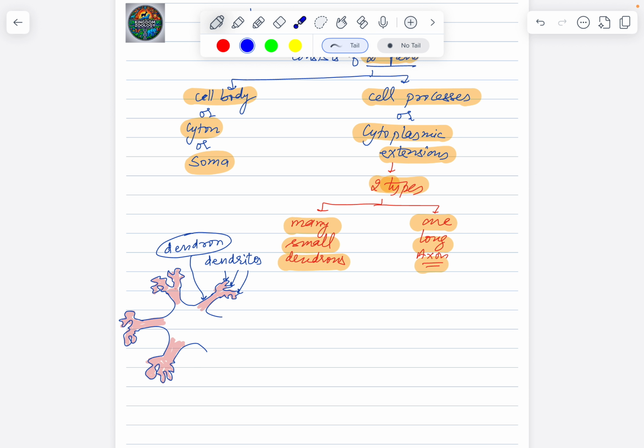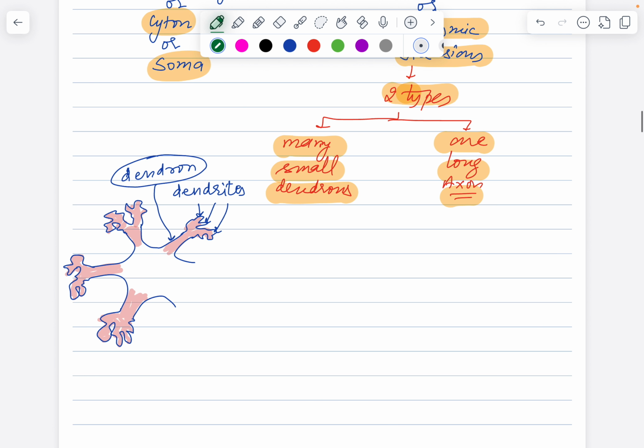This central area here. What exactly is the central area? The cell body or the cyton or the soma. And what should a cell body contain in it? Obviously a nucleus. Along with that, cytoplasm also.